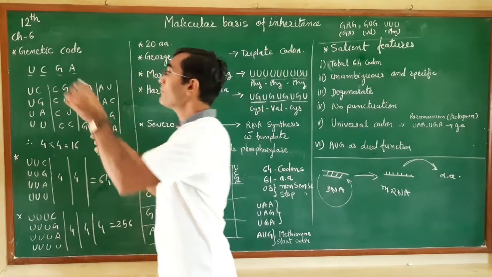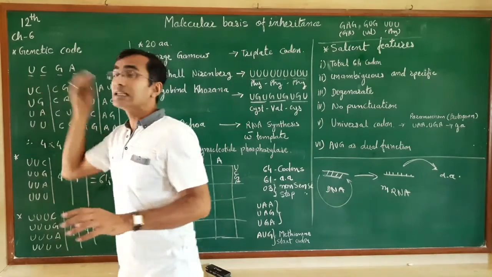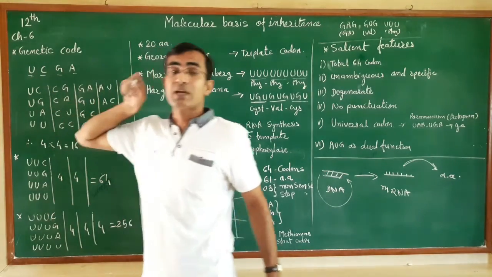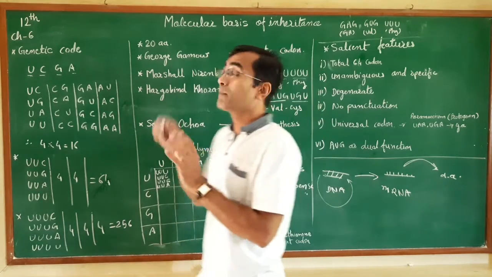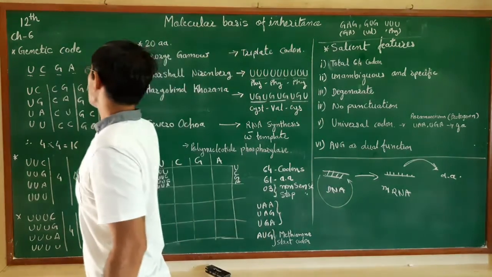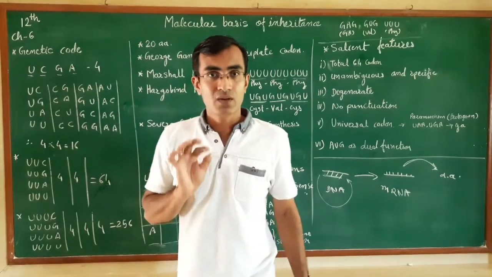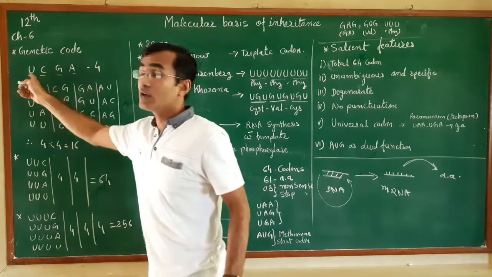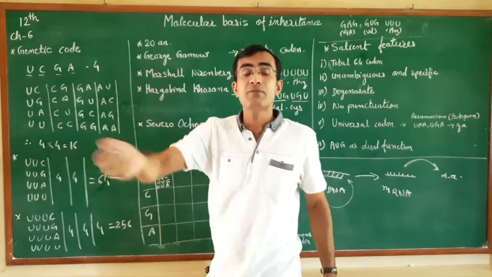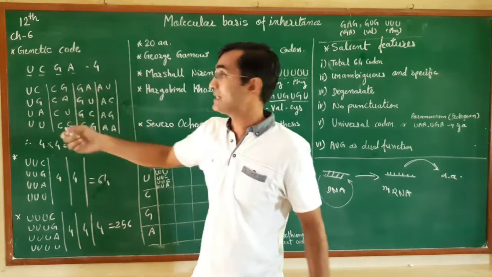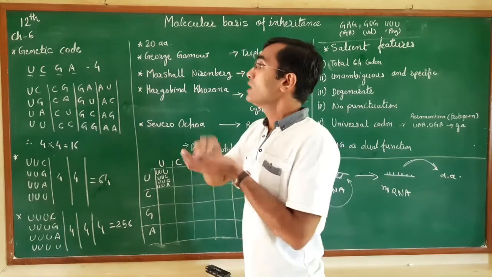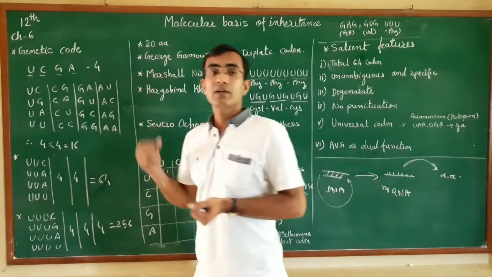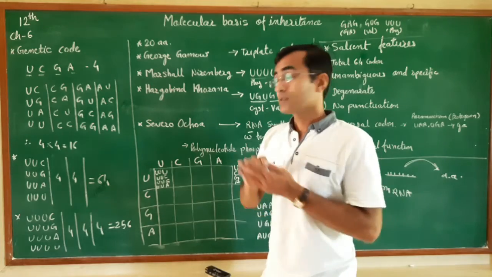Now if a single nitrogenous base codes for a single amino acid, then there will be a production of only 4 amino acids. So if one code is responsible for the production of 1 amino acid, then with 4 nitrogenous bases, they are able to synthesize only 4 types of amino acid.